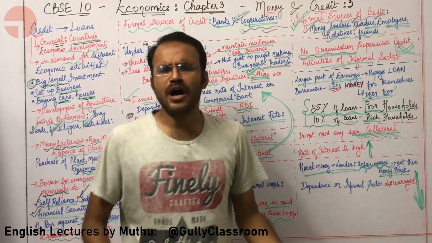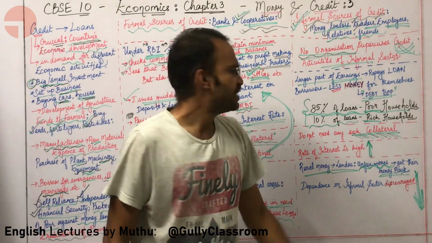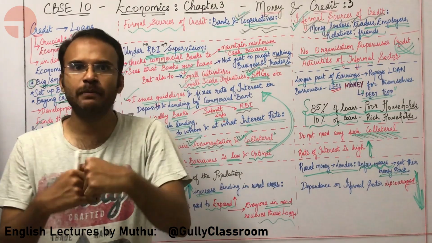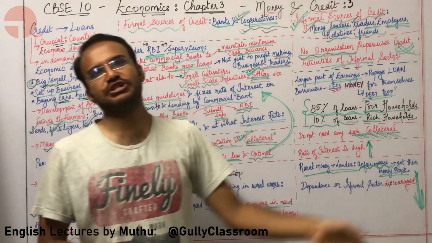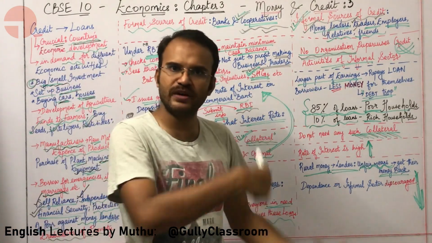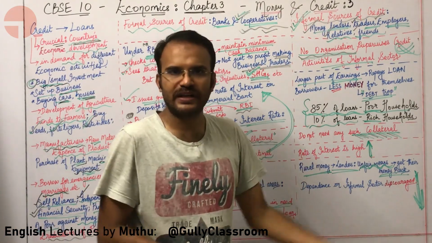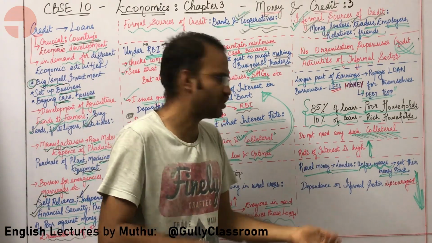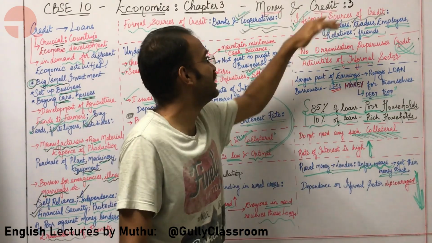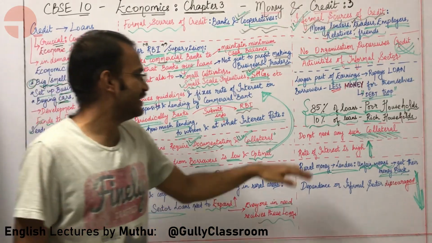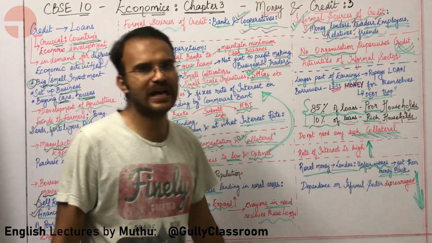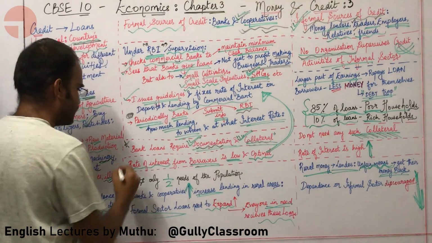Without collateral, how can the lender trust the borrower? Even without collateral, the lender might know the entire family history of the borrower, where the borrower is living, where the borrower is working. Because of this relation, a lot of times in informal sources of credit, there is no need for collateral. Okay, what is the next difference, sir?